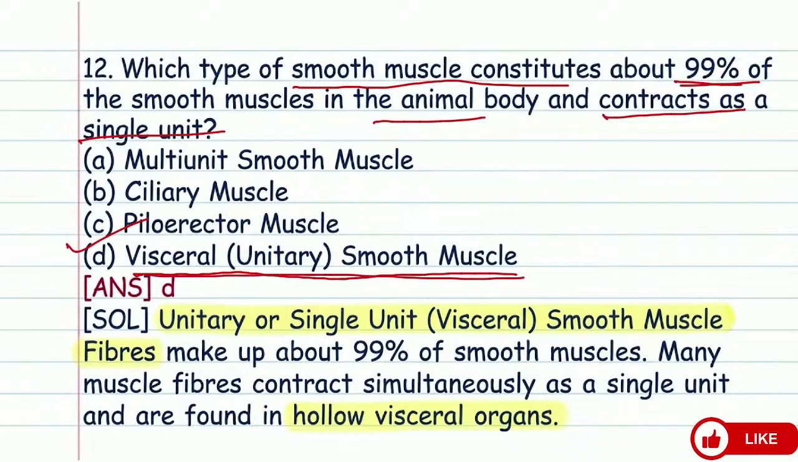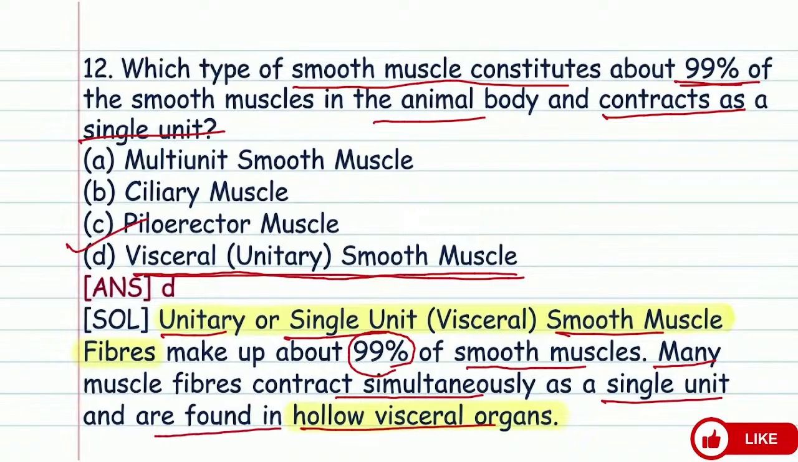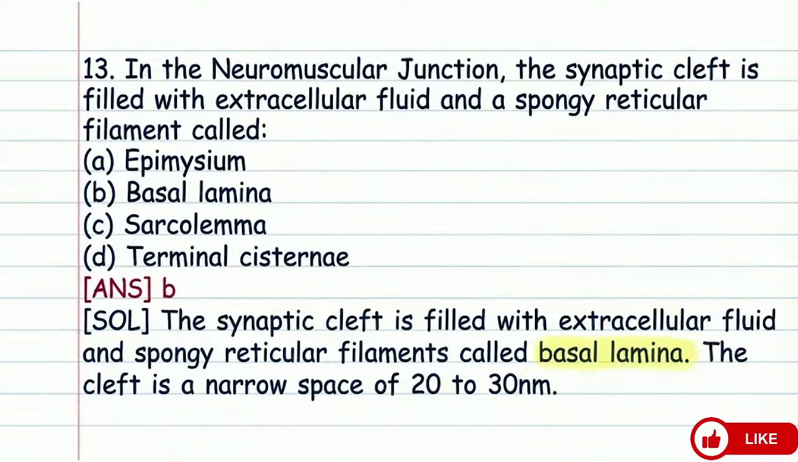Unitary means single unit. Single unit smooth muscle fibers make about 99% of smooth muscles. Many muscle fibers contract simultaneously as a single unit and are found in hollow visceral organs. So this is the answer.